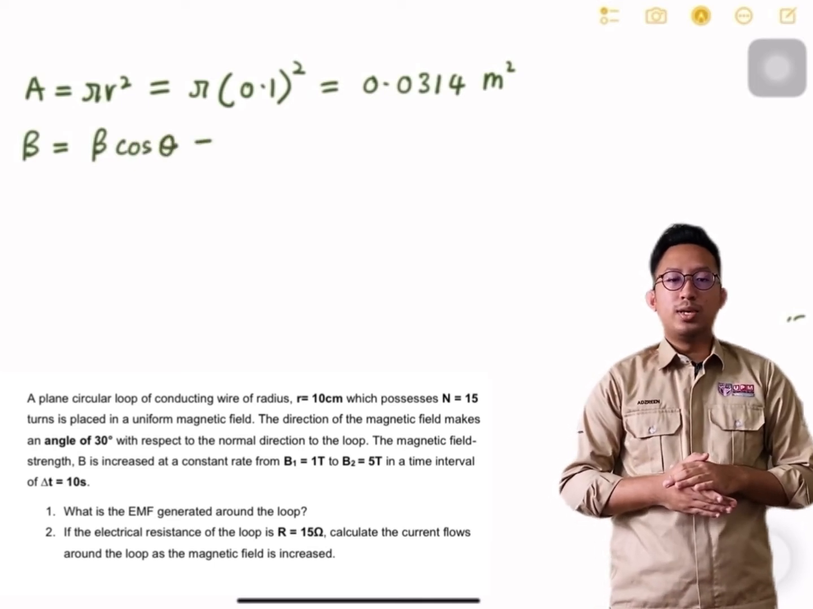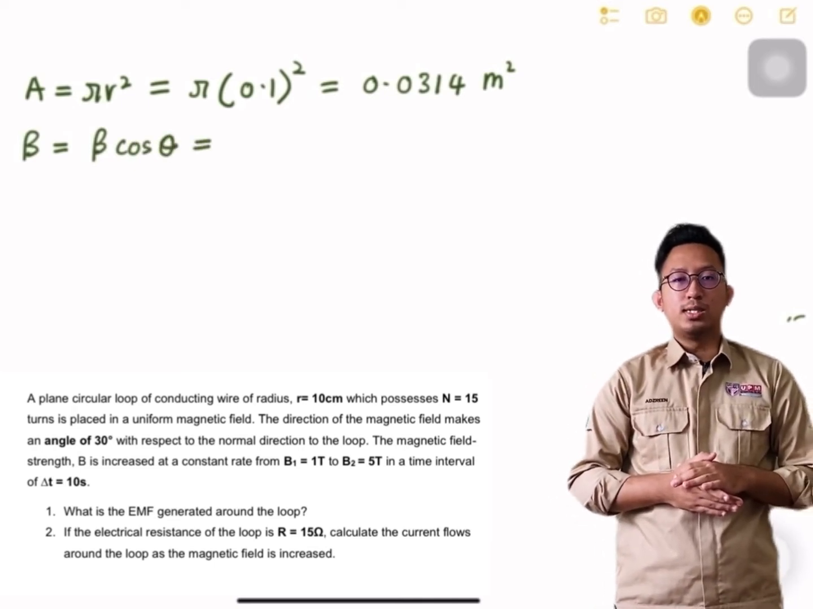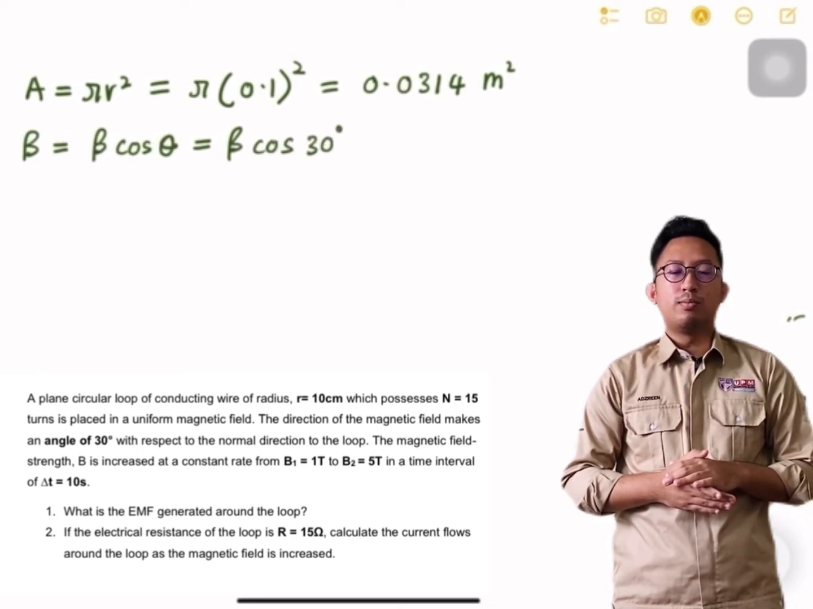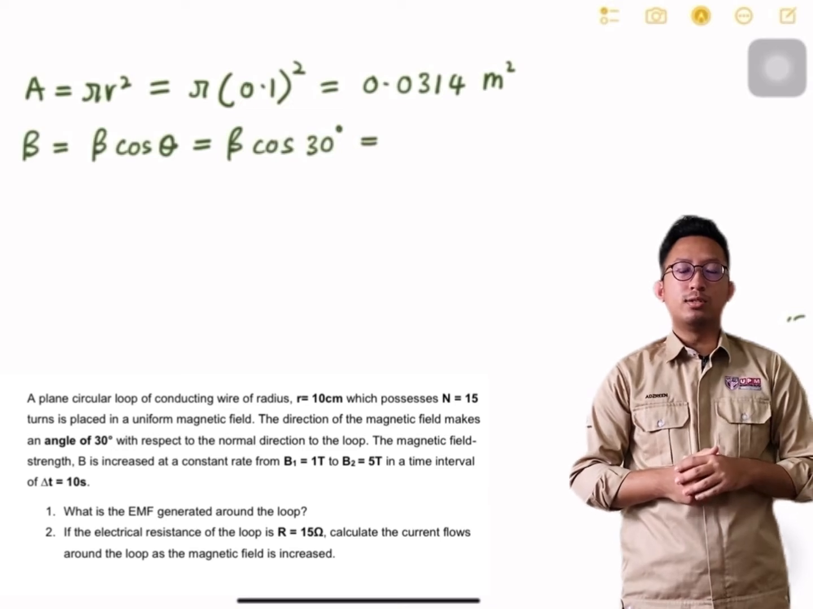Secondly, we find the component of the magnetic field that is perpendicular to the loop, which is B equals B cos theta. Then we set the angle that we get from the question, which is 30. Then we get B cos 30 degrees, which is 0.8660.